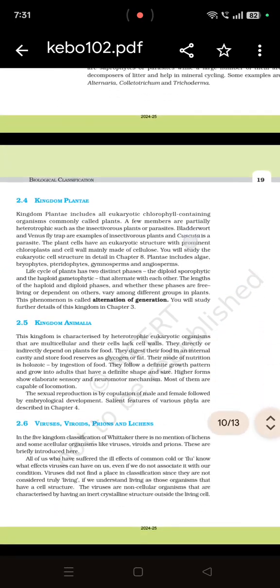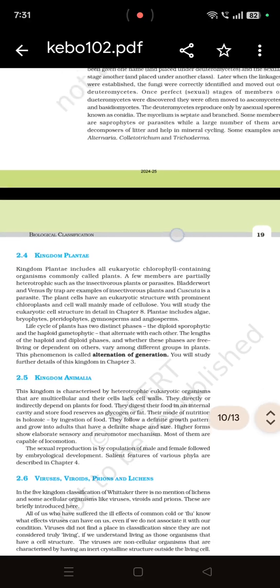Now we come to Plantae. Plant means the higher organism, multicellular organism. Eukaryotic, chlorophyll-containing organisms. Heterotrophic pitcher plants also fall in this category. Autotrophic plants also fall in this category.